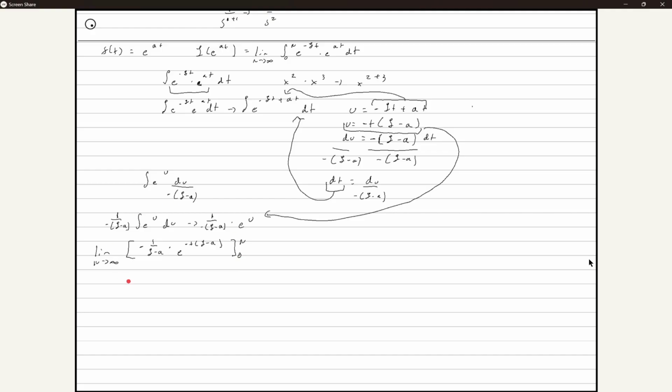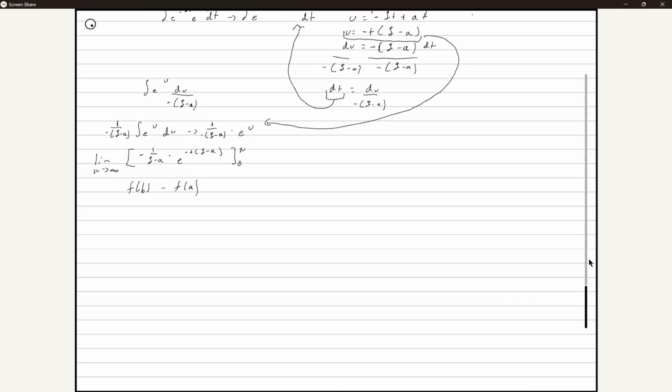So let's substitute everything back in, as, remember, it's f of b minus f of a. I write this down mainly for me more than anything. If we substitute n in for b, I'm going to write the limit as n goes to infinity, just so we don't forget about it. If this is a, this will become negative 1 over s minus a times e.